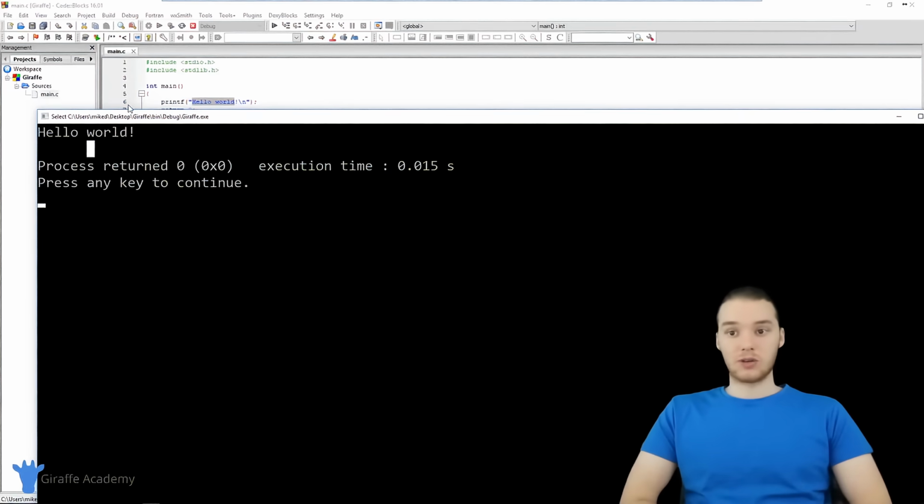Printing something out onto the screen is really easy, and that's one instruction that we can give to the computer. But as we go through this course, we're going to learn all sorts of instructions that we can use. The purpose of this tutorial was just to get our C project set up and to test our main.c file. As long as everything works here, then you're good to go, and now we can start really learning how to program in C.